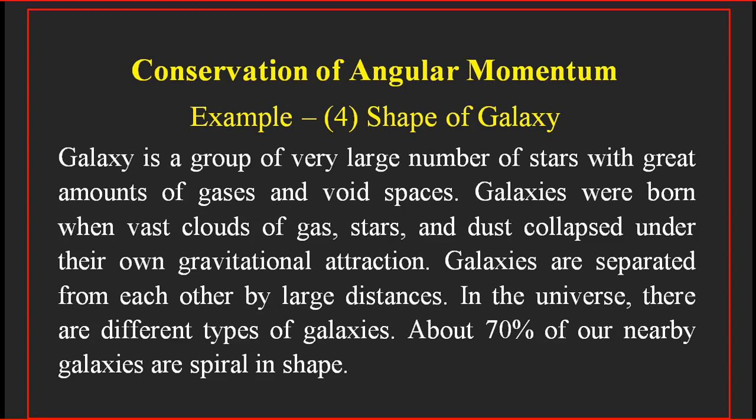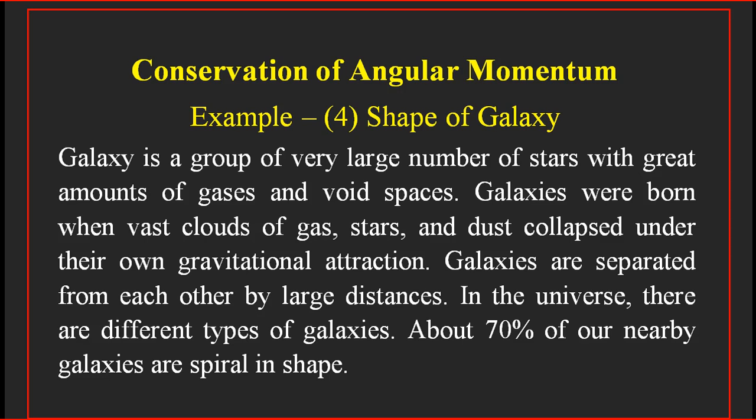Now in the universe, there are different types of galaxies depending on their shape. There are elliptical galaxies, then irregular galaxies, and a majority of the galaxies are included in another category called spiral galaxies.